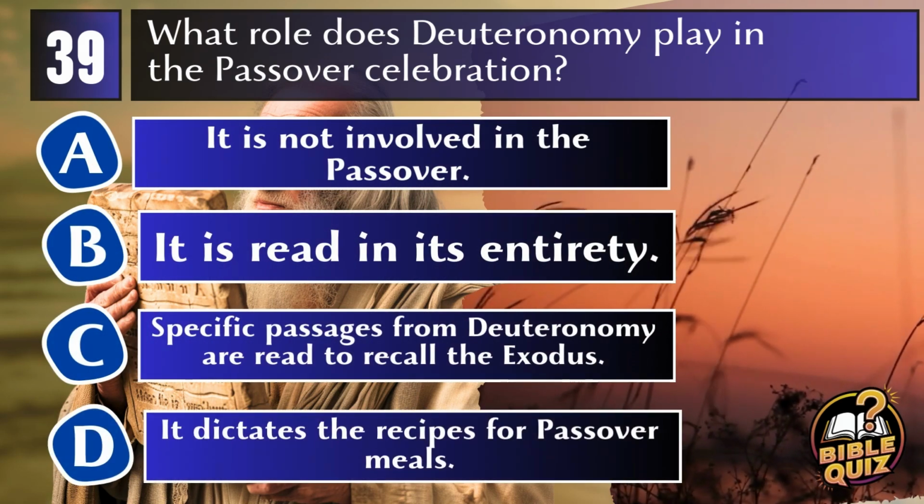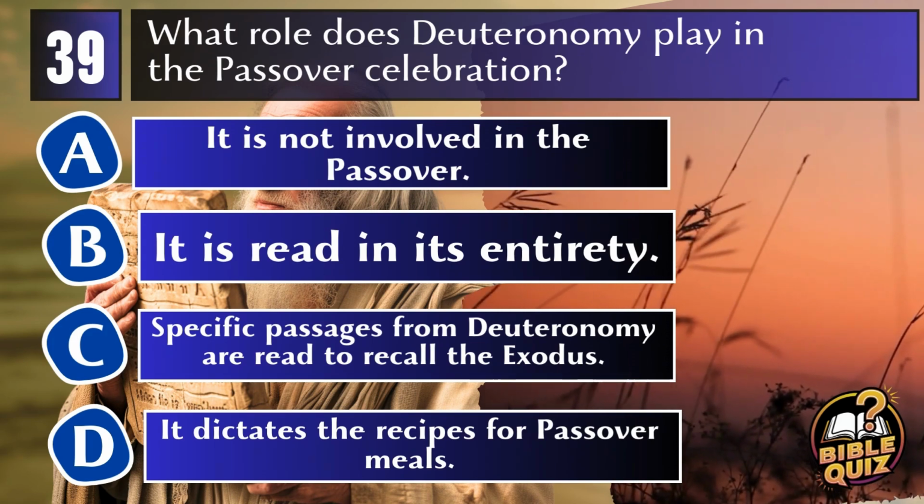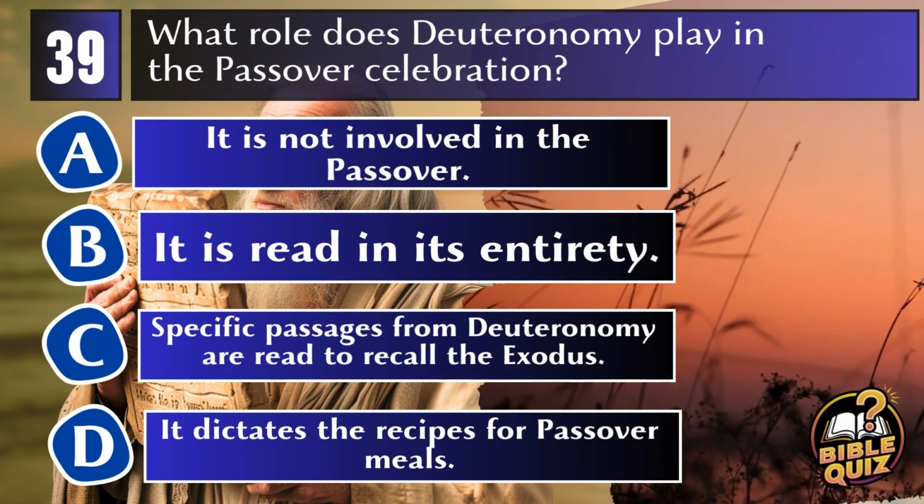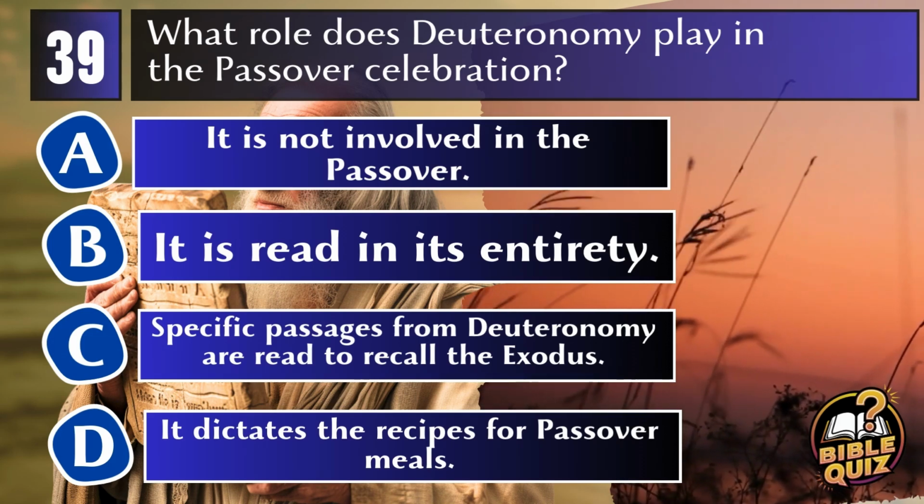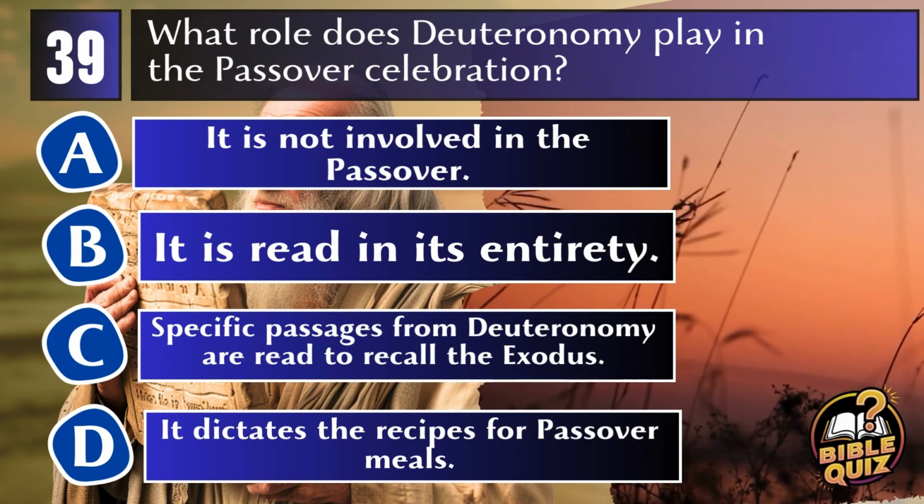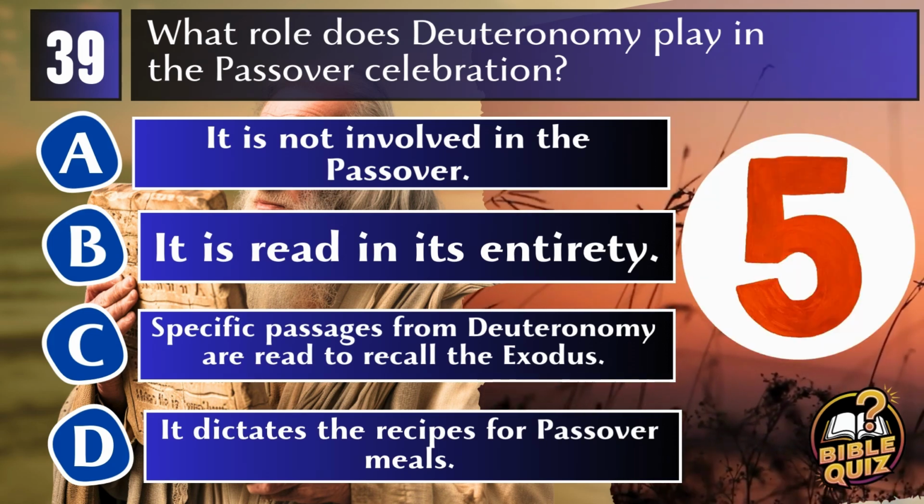Question 39. What role does Deuteronomy play in the Passover celebration? A. It is not involved in the Passover. B. It is read in its entirety. C. Specific passages from Deuteronomy are read to recall the Exodus. D. It dictates the recipes for Passover meals.